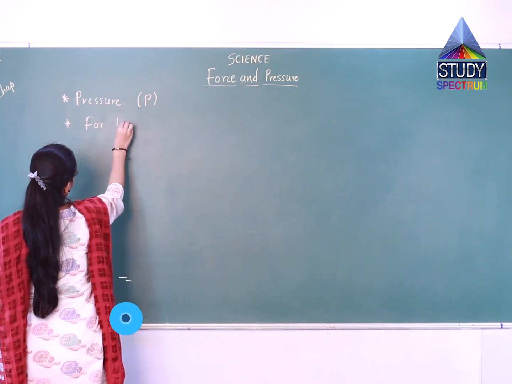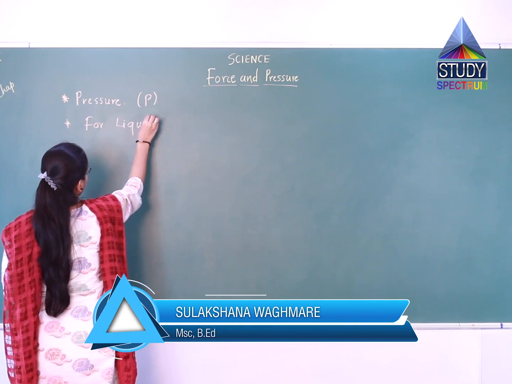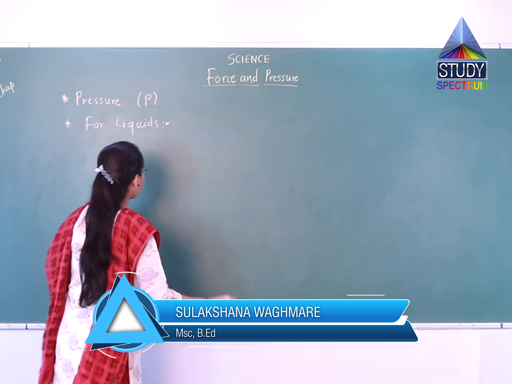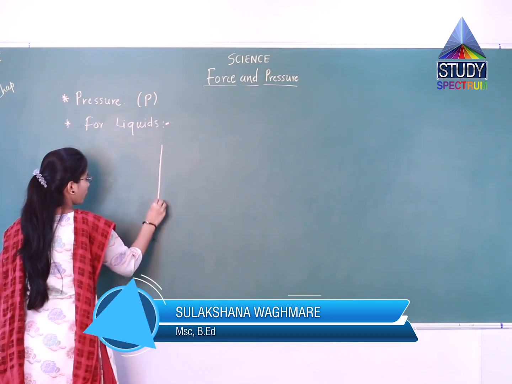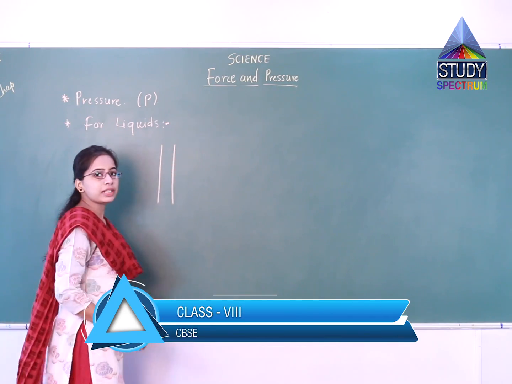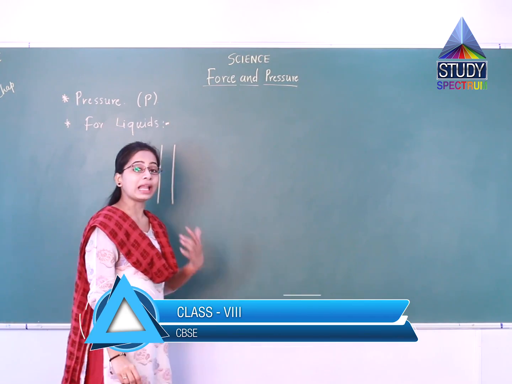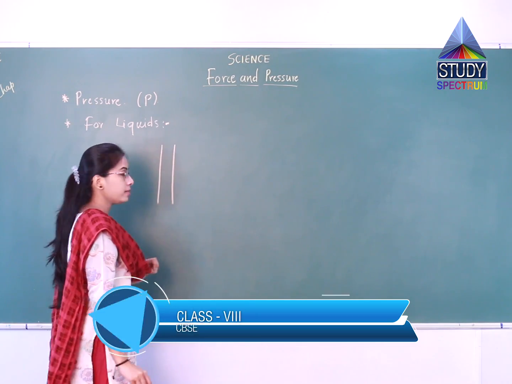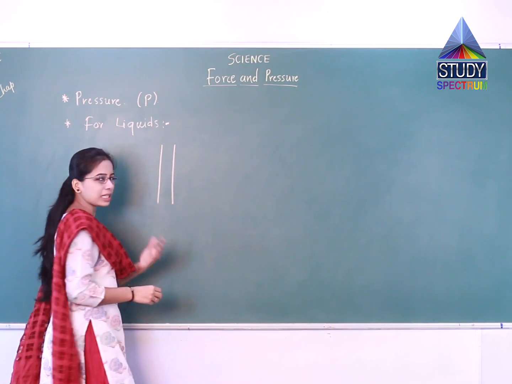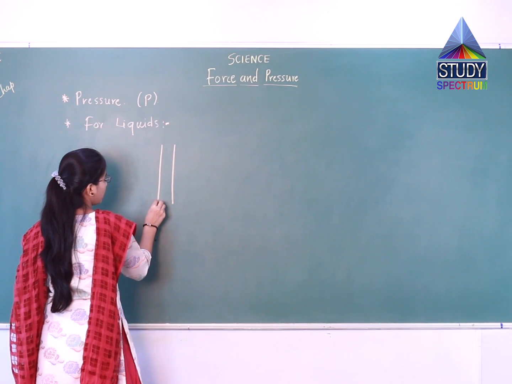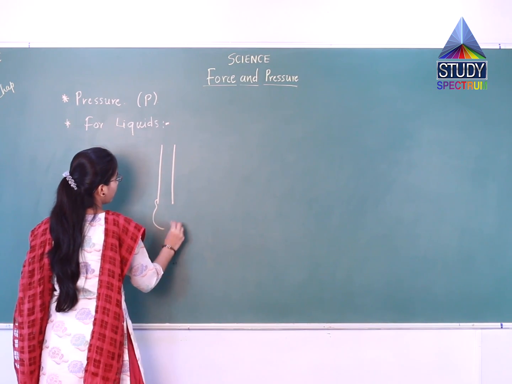For liquids, there is one activity. Take one cylindrical transparent glass tube like this, which is open at both ends. You can take a glass pipe actually. Here you will fix the balloon like this.